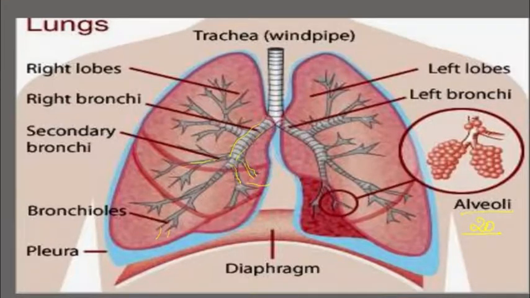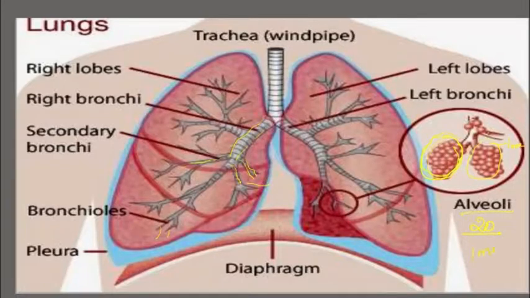So the alveoli are highly elastic in nature, friends. They are highly elastic and spongy in nature. If the alveoli are healthy, that means our lungs are also considered to be in healthy condition. The human lungs have more than 750 million alveoli. Please remember that, because it is a NEET based question. When we talk about the diameter of the alveoli, it is 1 micron.